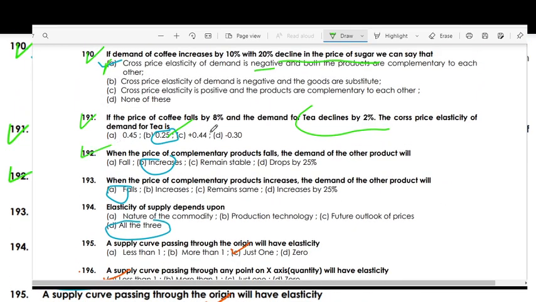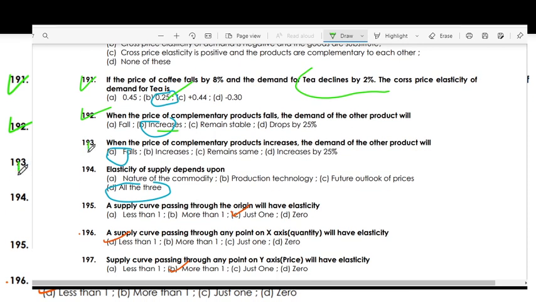When the price of a complementary product falls, the demand for the other product will increase. When the price of a complementary product increases, the demand for the other product will fall. Elasticity of supply depends upon all of these factors: nature of commodities, production technology, and future outlook of prices.